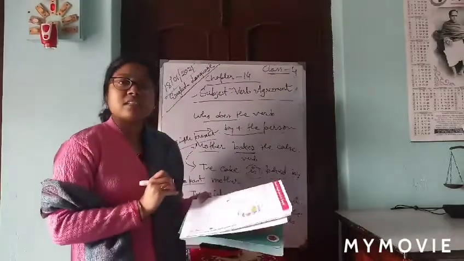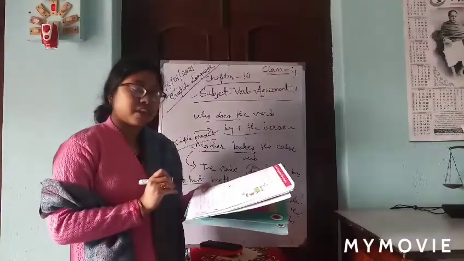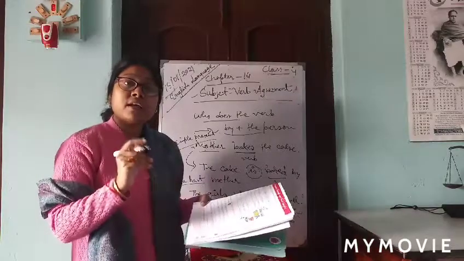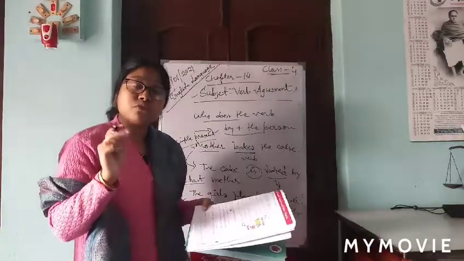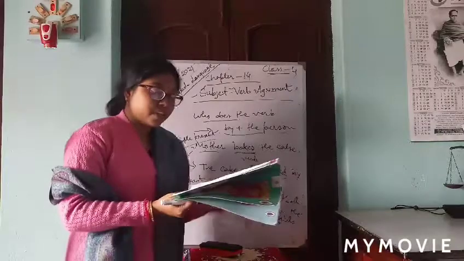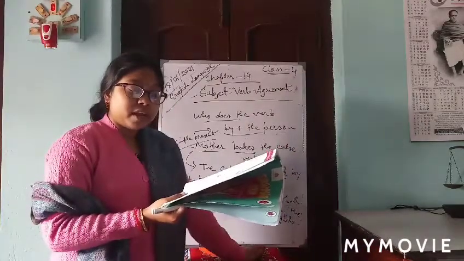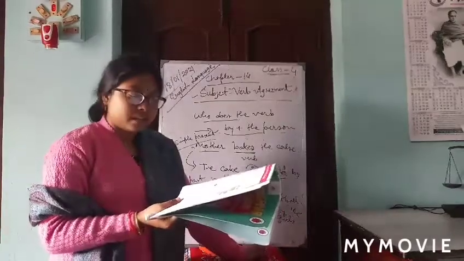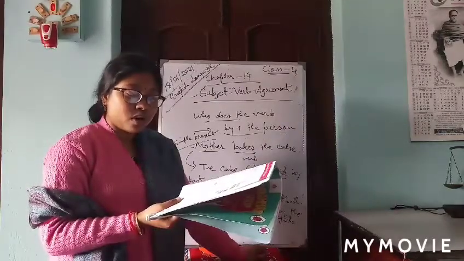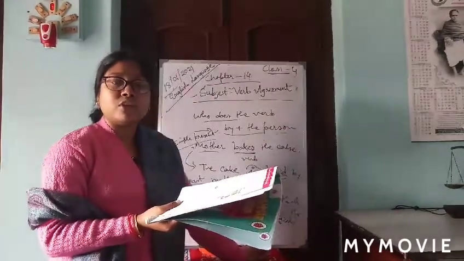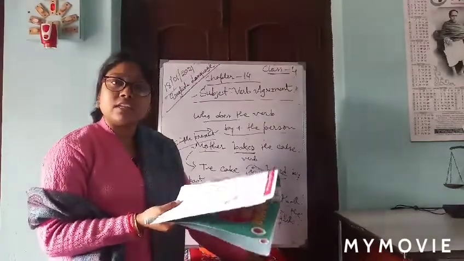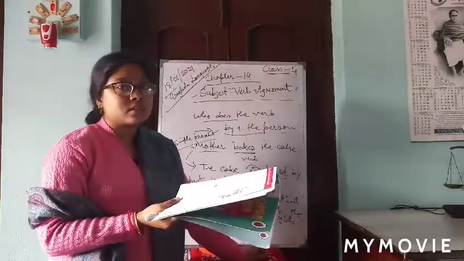Always use the V3 form of made, keep it in mind. The sandwiches were made by my mom this morning. Clear? The window was not broken yesterday. So it is past simple passive.